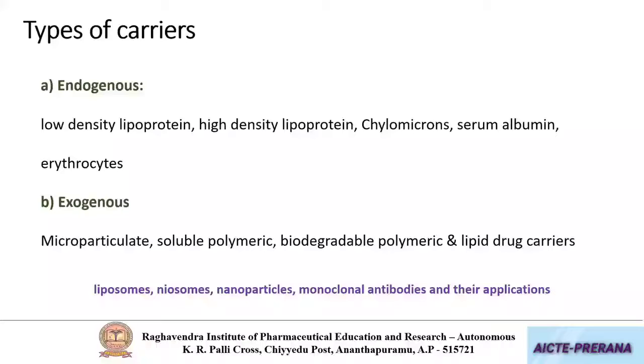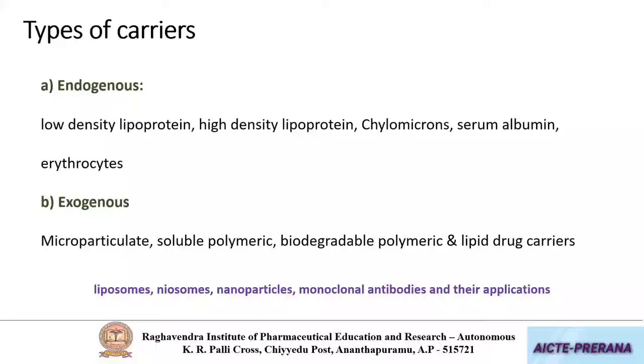It is a serum albumin nanoparticle of an anti-cancer drug. Similarly, by using low density lipoproteins or high density lipoproteins, chylomicrons, resealed erythrocytes, which are inherent to the body, we can prepare nanoparticles. So the next one is exogenous.